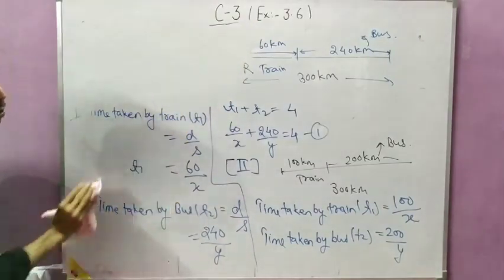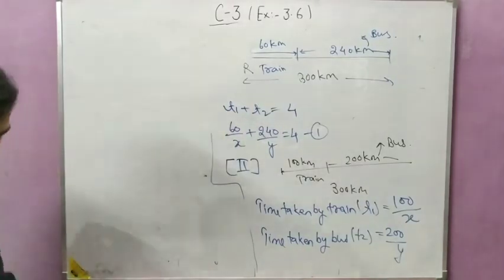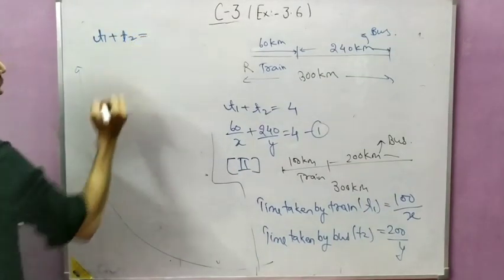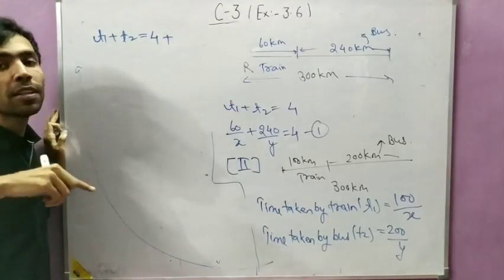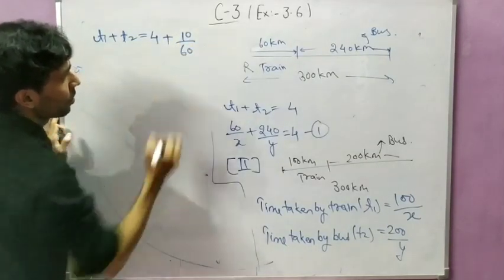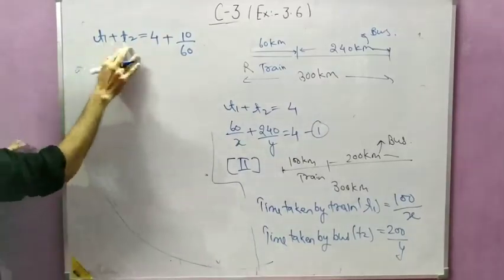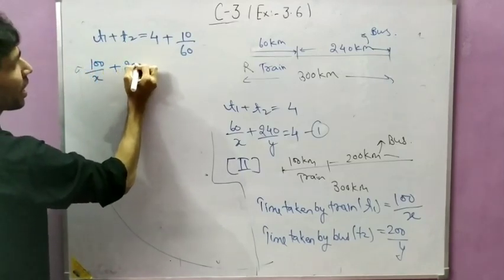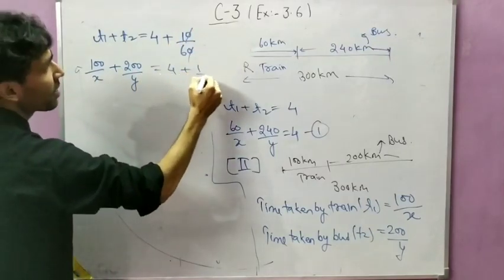I am going to erase this part, student. Okay? So in the second case, I am writing here. She will take 4 hours plus 10 minutes more. You can convert 10 minutes into hours. So 4 hours plus 10 by 60. This is the total time, because she is taking 10 minutes more. Now put the value of T1 and T2. So T1 is 100 by x and T2 is 200 by y. And when you solve it, you will get 4 plus 1 by 6.